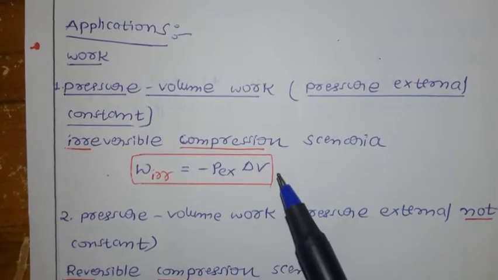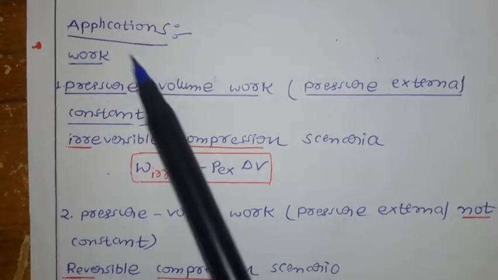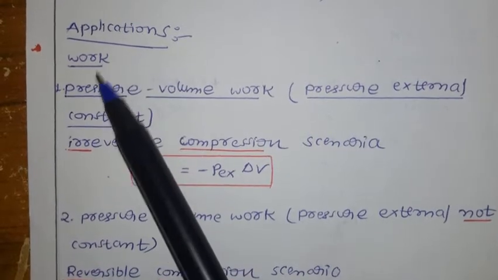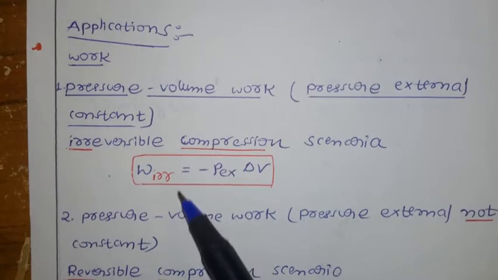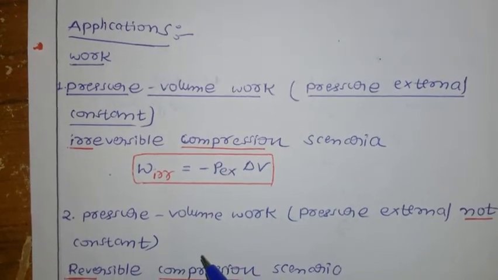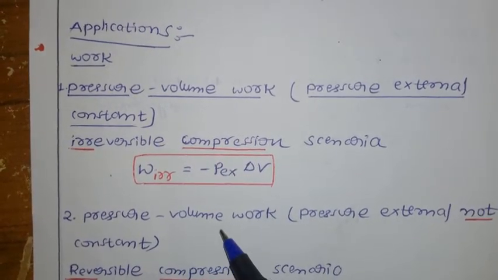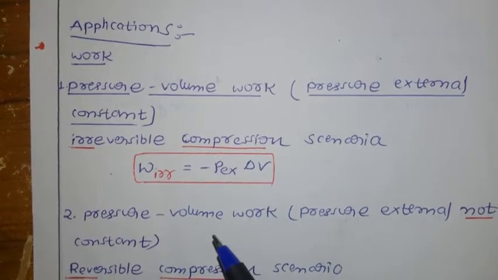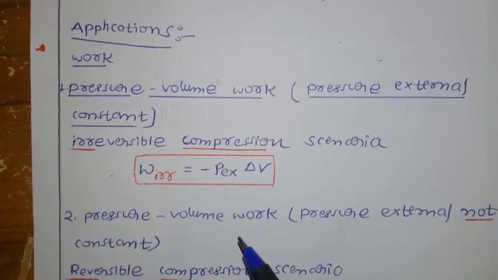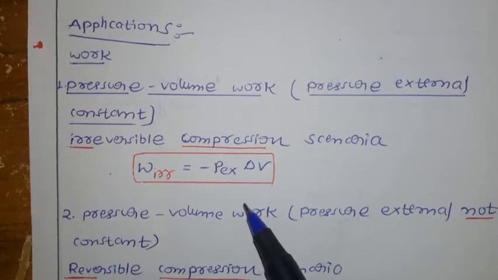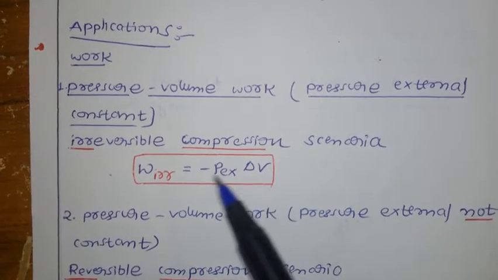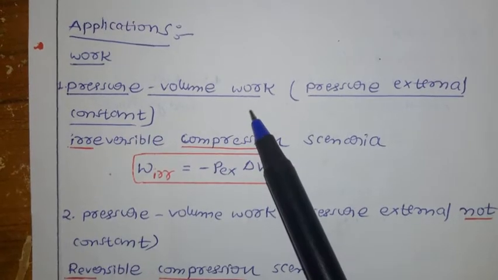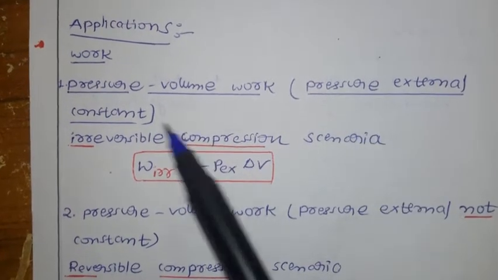For that, let us first look at work. First of all, let us see which type of work a system can do. Here we are concentrating on mechanical work, and specifically pressure and volume work. In the first case, the external pressure is constant.